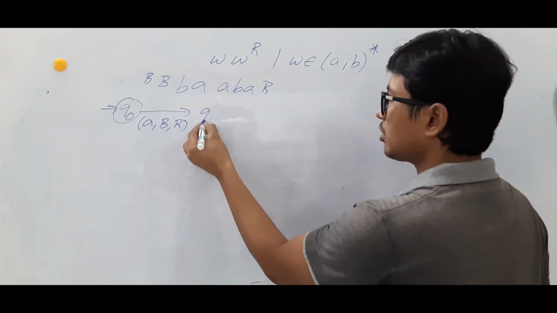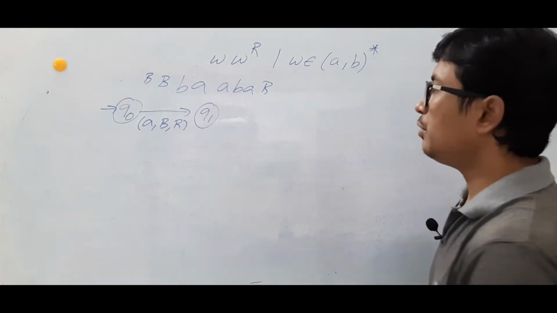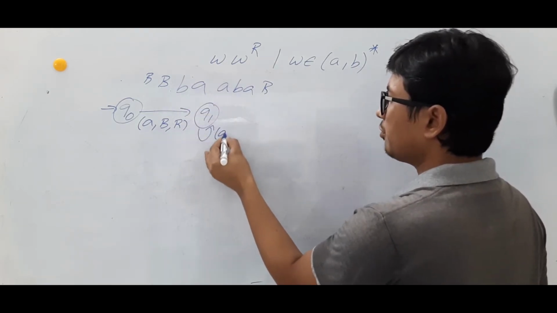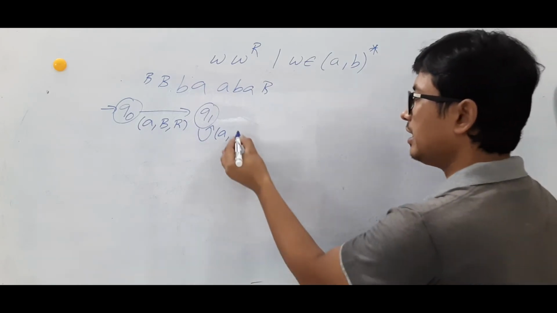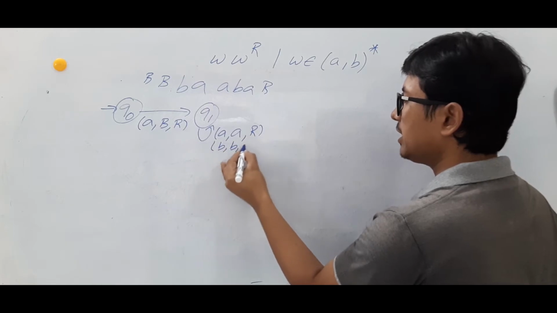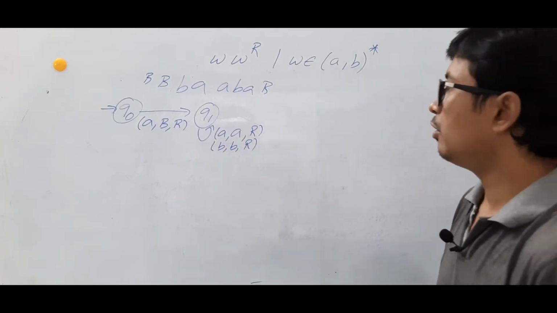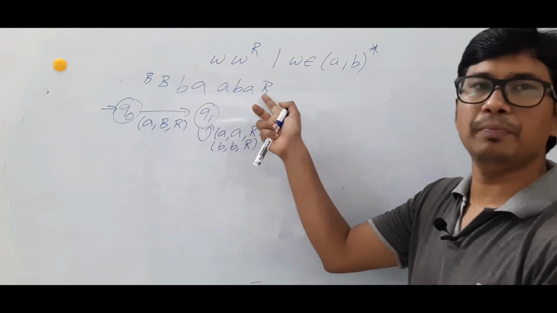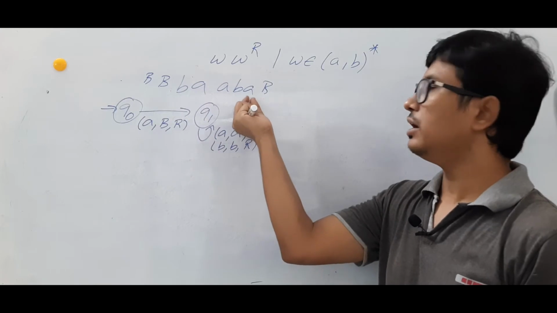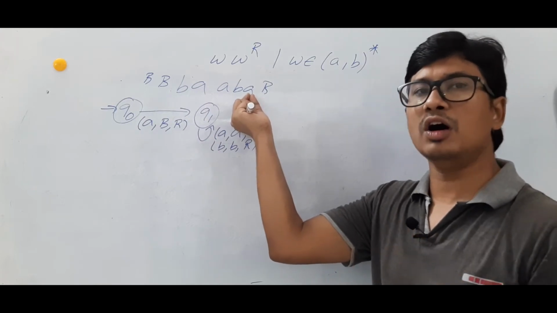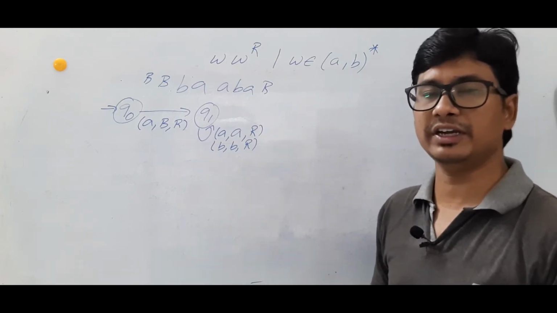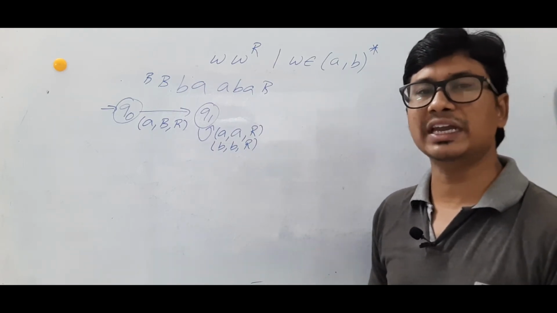And I reach the state called Q1. Now in the state Q1, I can find any number of A's. If I find an A, I make it as A, move to the right. Or if I find a B, make it as B, move to the right. Why? I am searching for the blank at the end, because the first A I made a blank, so now I need to search whether the last alphabet in the string is A or not. If it is A, then I will modify it as a blank. Otherwise, it will go to the dead configuration.